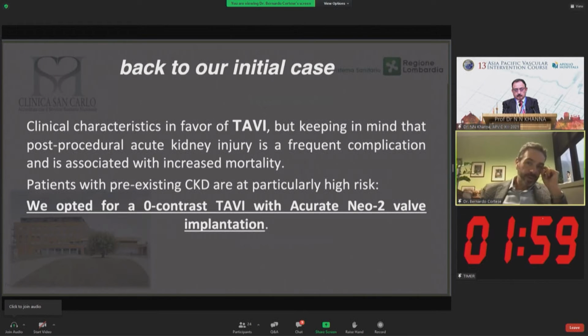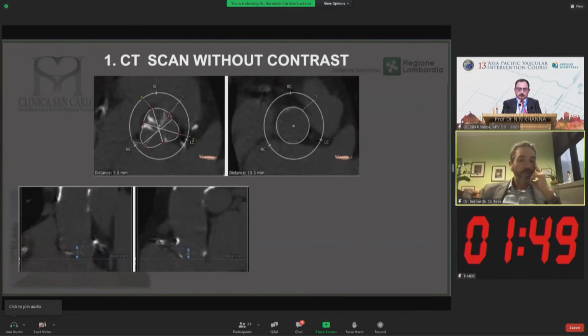So coming back to our case, we decided to do TAVI, and we opted for zero contrast TAVI given the high risk of AKI in this patient with still an initial renal insufficiency. With the CT scan, we are able to have a good analysis and evaluation of the valve, mostly if we have some calcifications. Otherwise, it will be a little bit difficult.